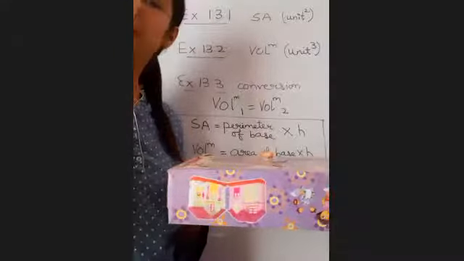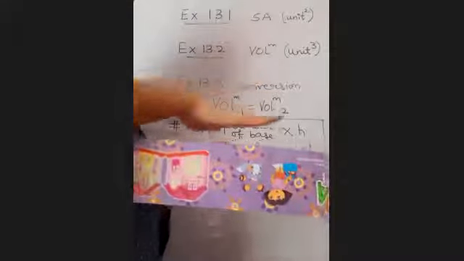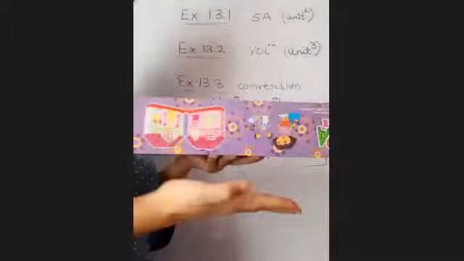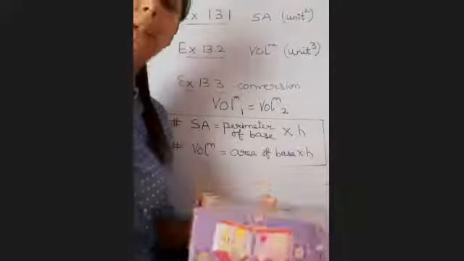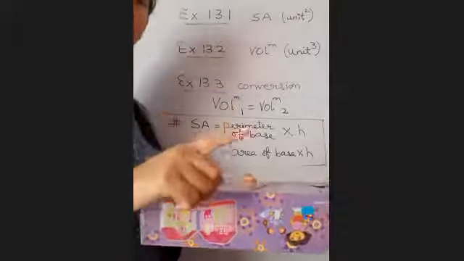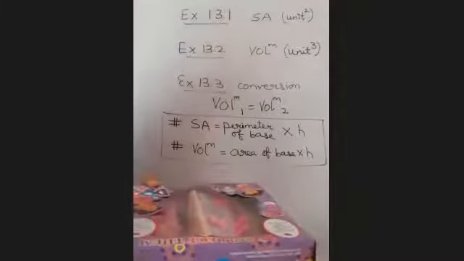When we talk of only the boundary faces, these 4 sides, it is known as curved or lateral surface area. When you include the top and the bottom, it becomes total surface area. Okay? So CSA and TSA, this is the difference.